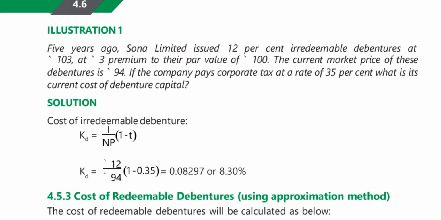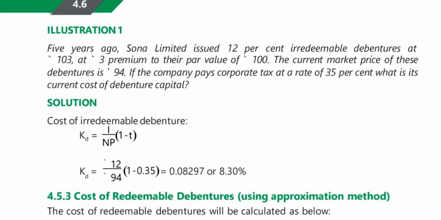He will not give it directly as interest; he will tell you 12% or 13%, 14%. So that is the interest, 12, divided by the market value, that is 94, into bracket 1 minus tax rate, that is 1 minus 0.35. So when you do 12 divided by 94 into 1 minus 0.35, you will get